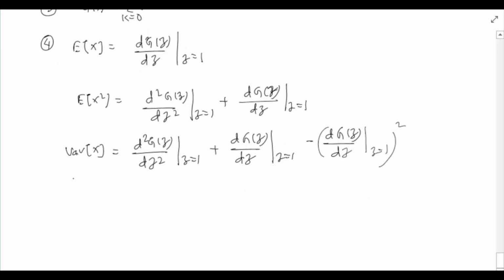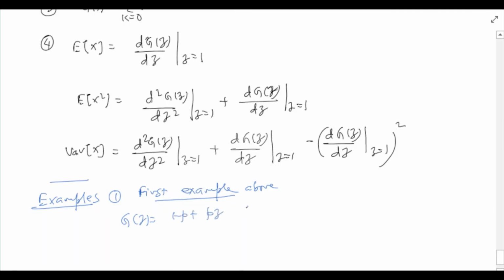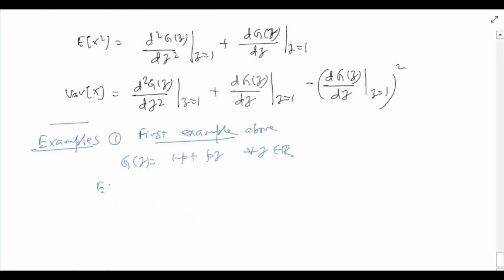Let us now illustrate these relations with a couple of examples. In fact, we will revisit the two examples that we saw above. First example above. Recall that in the first example above, the PGF was 1 minus p plus pz for all z in R. So the mean of the random variable X can be computed as the derivative of the PGF evaluated at z equal to 1.